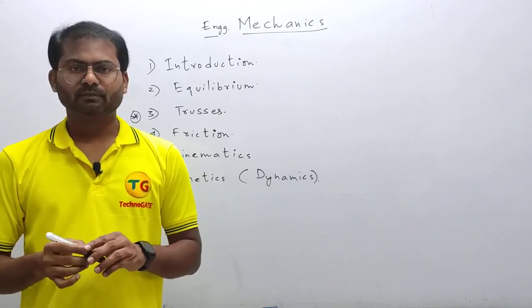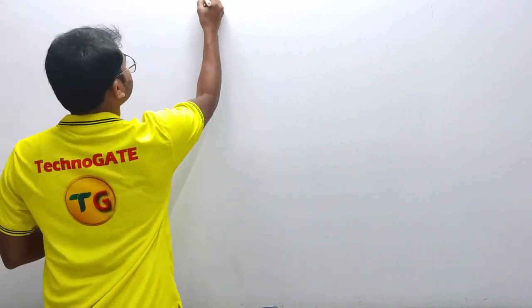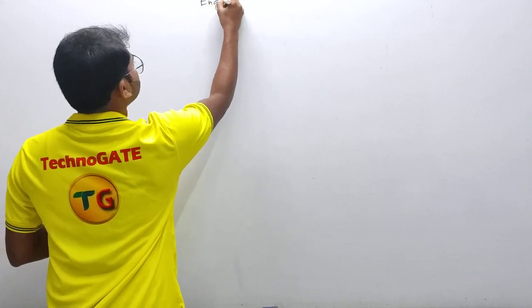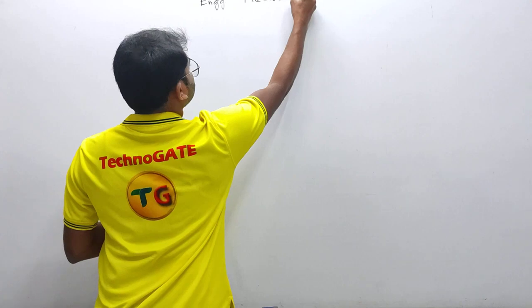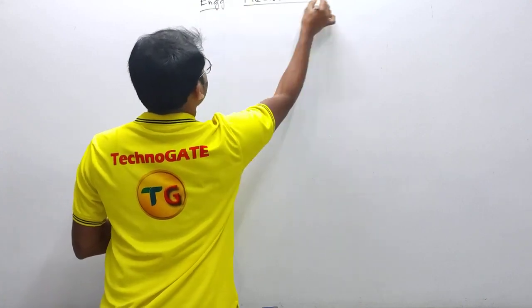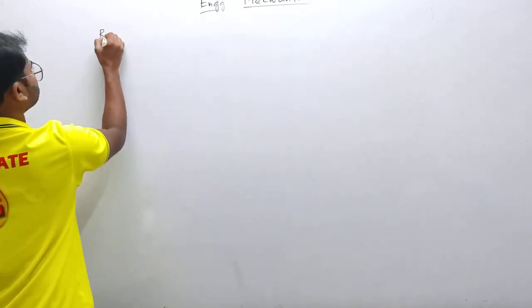Okay guys, so now let's start with the first topic, or first topic definition, that is rigid body. So we have already discussed it. Let me just revise it and let me write down the definition, and then we'll go to the next topic. So the first topic is rigid body.